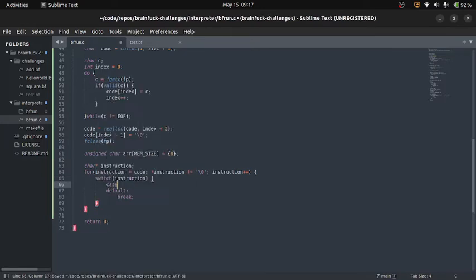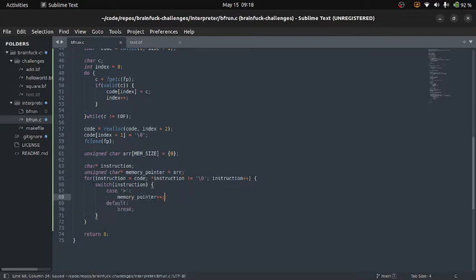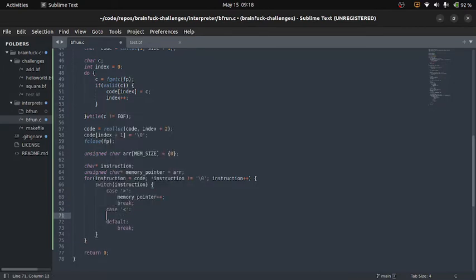So now it's time to implement our instructions. So let's go ahead and start with just the plus with the shifts. So we'll also have a memory pointer, and this will be our position at our memory. So we'll just say memory pointer plus plus, and then we will handle the left shift, which is just minus minus.